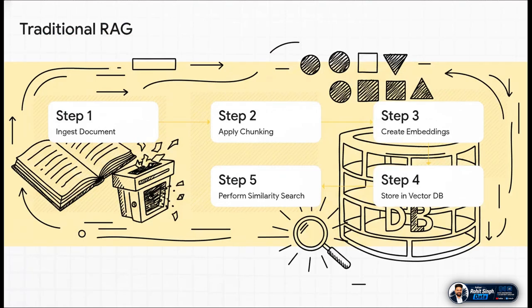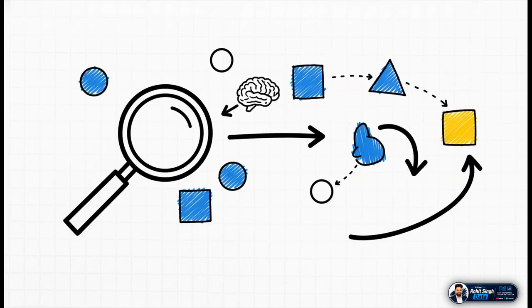The standard pipeline, right? It goes a little something like this. We take a document, and then we use this brute force method called chunking to just slice it up into smaller, often totally random pieces. After that, we turn those text chunks into numbers, we call them embeddings, and we dump them all into a vector database. Then, when a user asks a question, we just search for the chunks that are mathematically the most similar. And that right there is the key. The entire system is built on finding the closest vector.